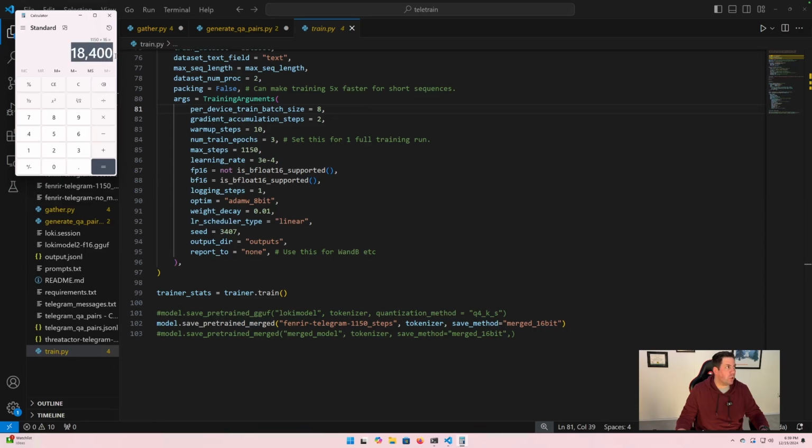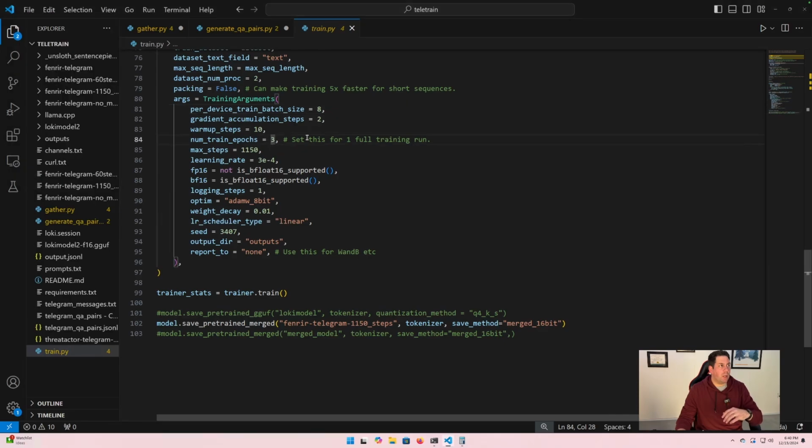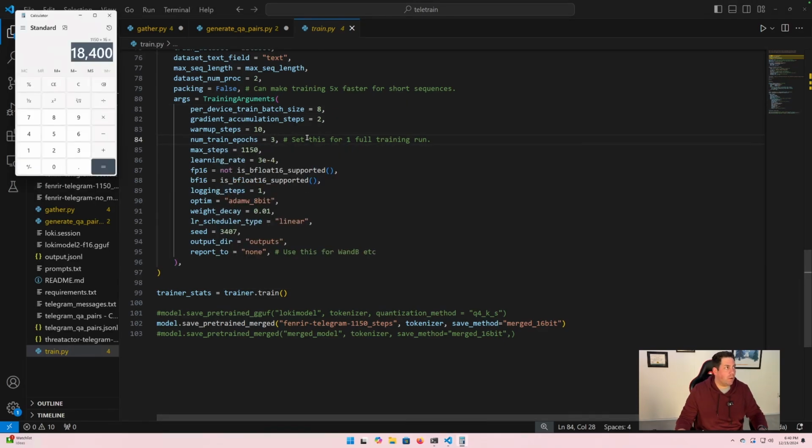18,400. So that means that it should hit pretty much every message or row of training data. It should hit every single one of those. We're going to miss 100, right? But it's going to go through and hit every single one. And because we set it for 3 epochs, it's now going to do that 18,400 times 3. So that means that we'll get through the bulk of every single message at least 3 times and train the model on it at least 3 times.